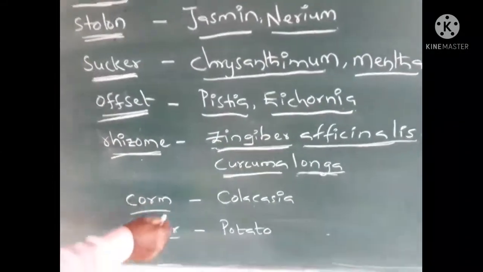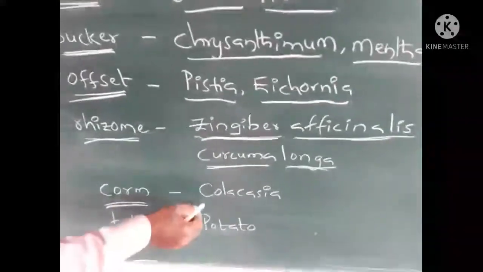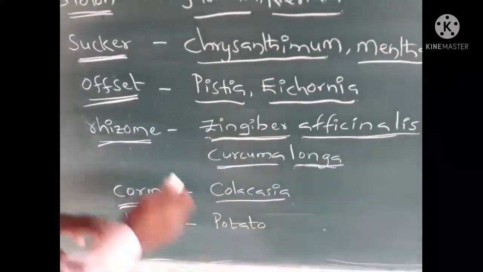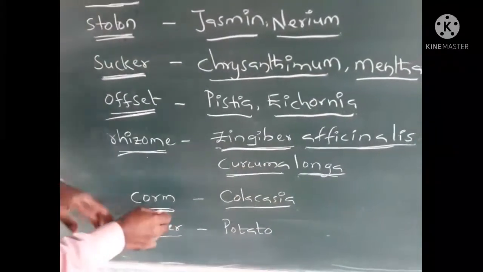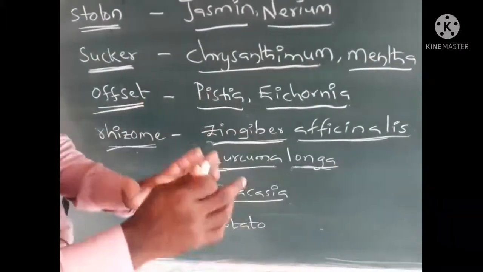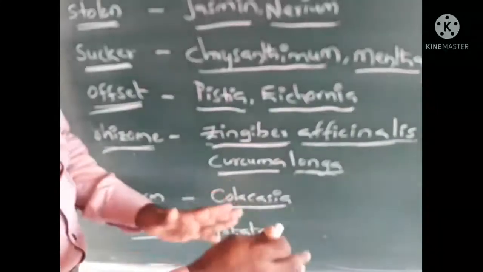And next, corm. It grows in a vertical position in the earth.